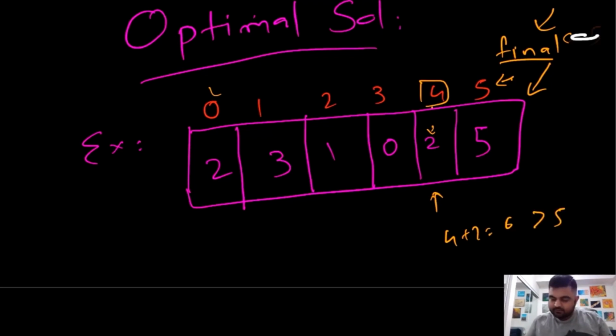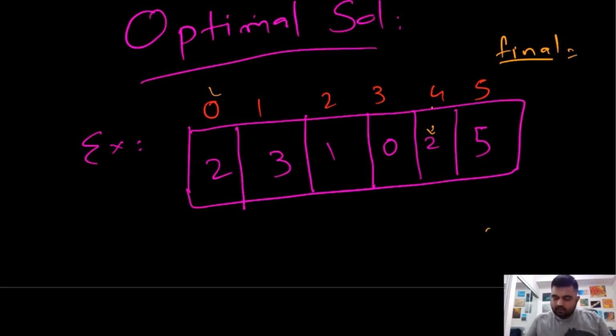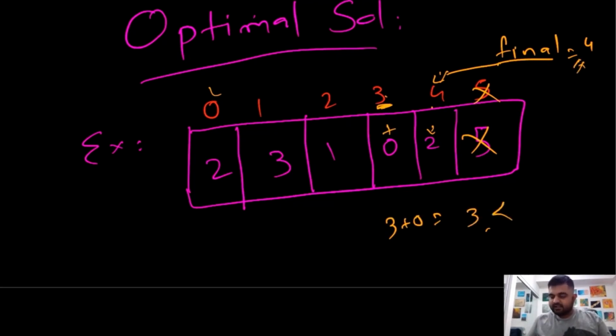So now this becomes our new final, and we basically don't care about this value anymore. Now we are at this 3rd location, and we try to see the index plus its value. So this becomes 3 plus 0. Is it greater than our final? No, this is not greater than our final, because this is 3 and this is 4, which means that we can't do anything over here. So we drop this calculation and we check with the next element.